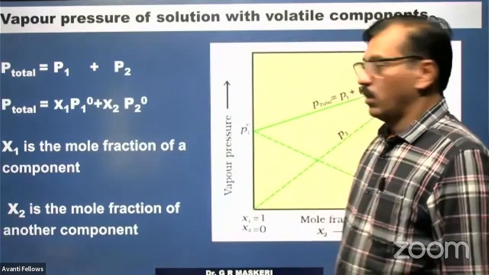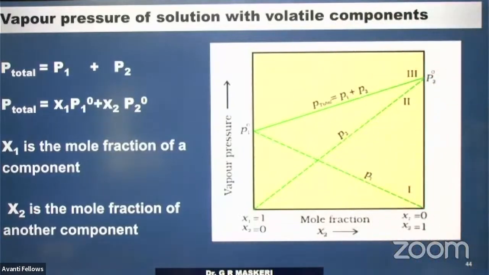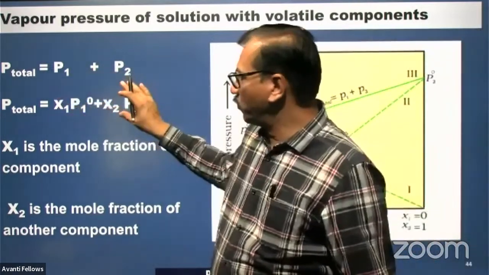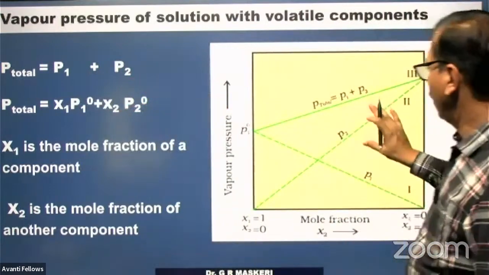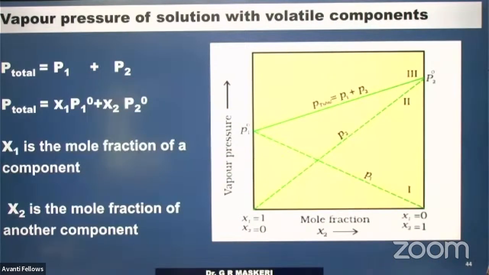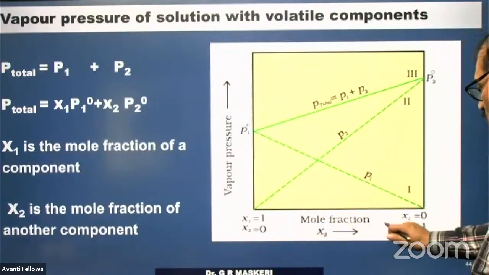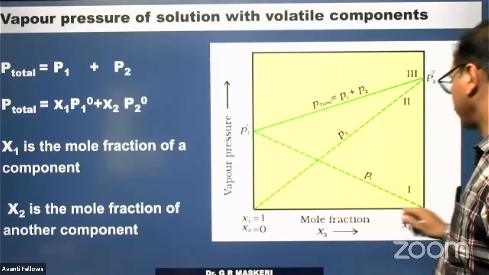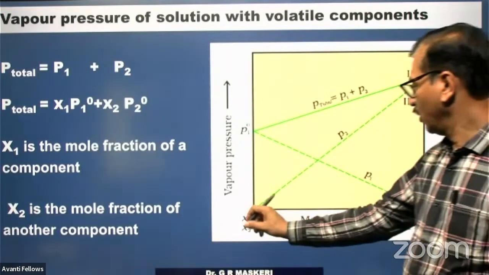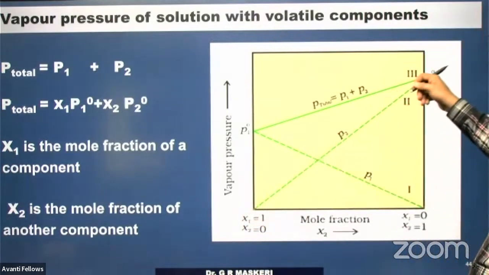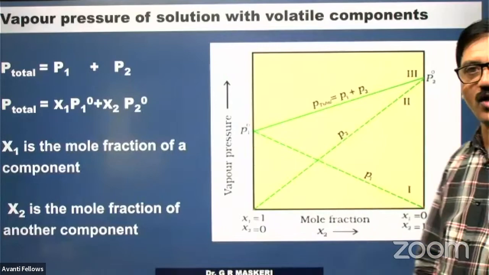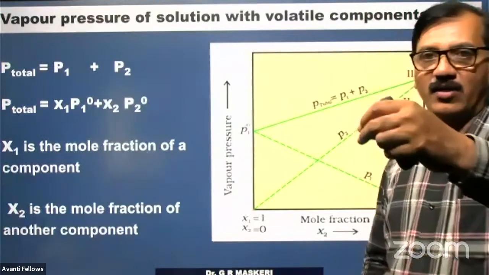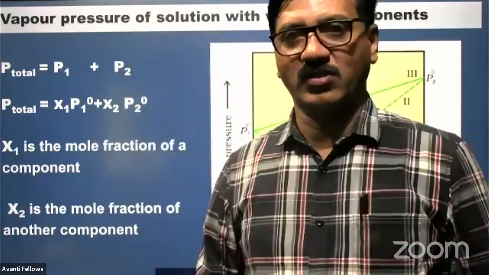Now, coming to the graph of such a solution. Both the graphs can be depicted on one graphical page. The mole fraction of one component is from 0 to 1, and it increases like this. If one component is increased, the other component automatically decreases.